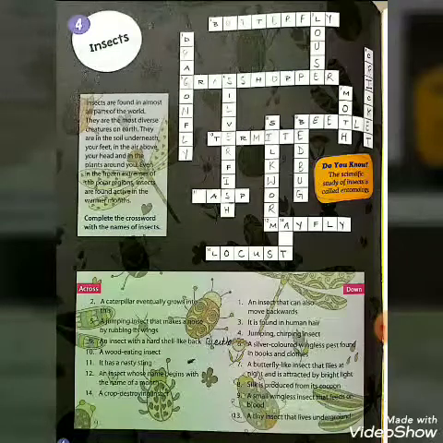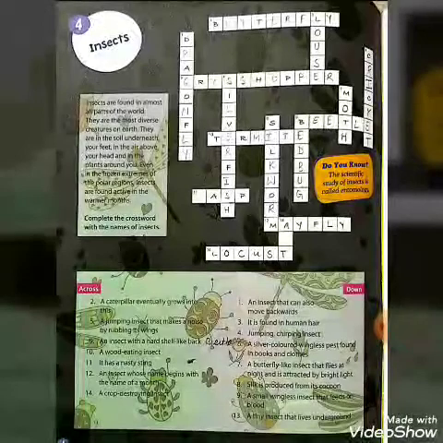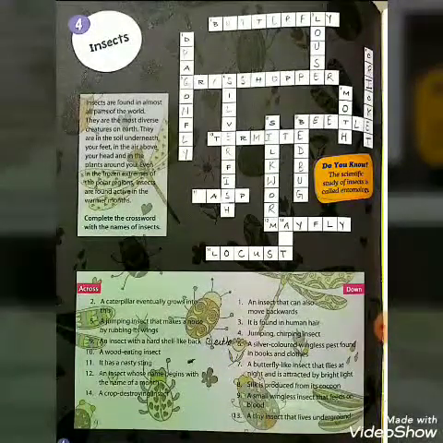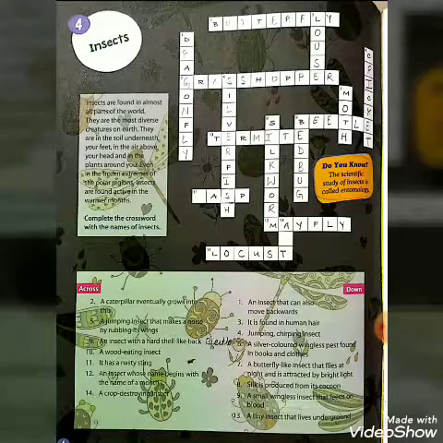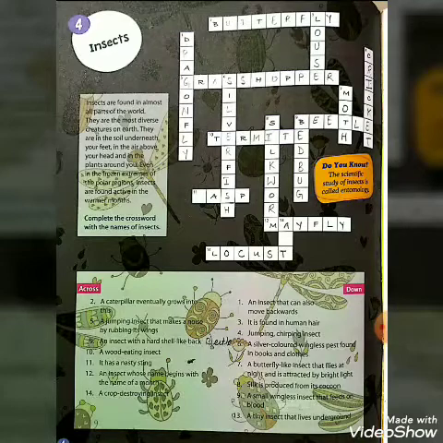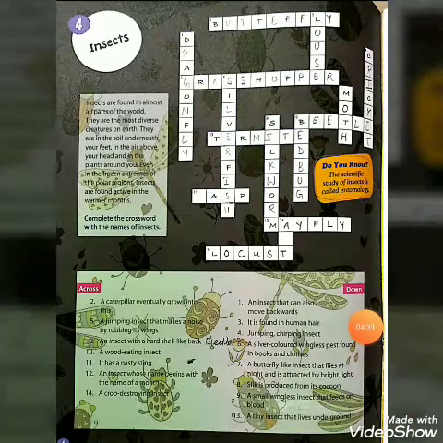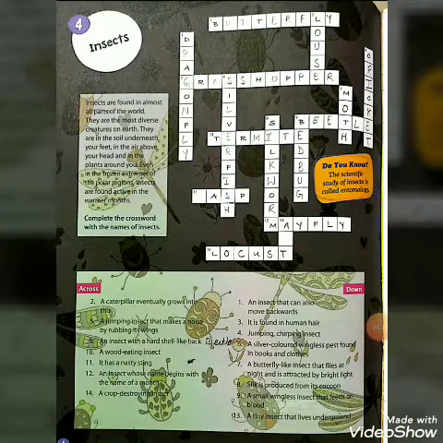Now, seventh one. A butterfly-like insect that flies at night and is attracted by bright light. What is the name of that insect? Your answer is moth. M-O-T-H, moth.